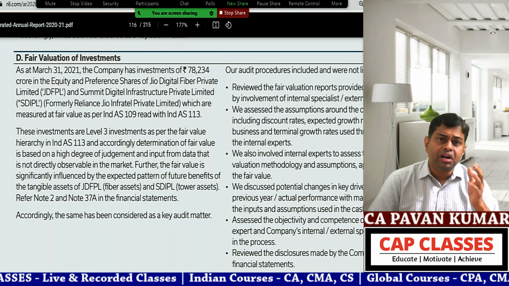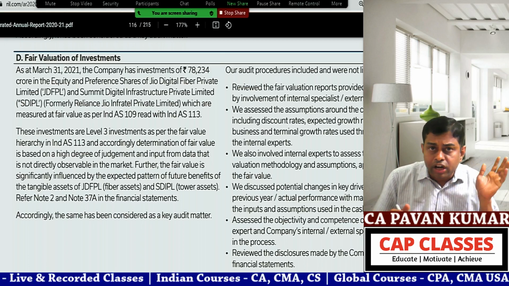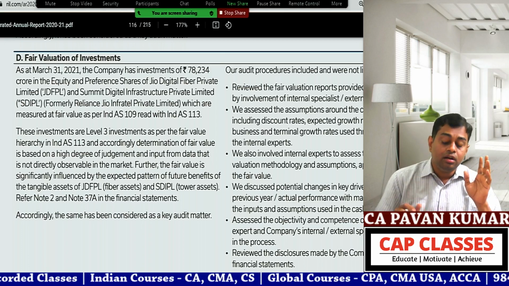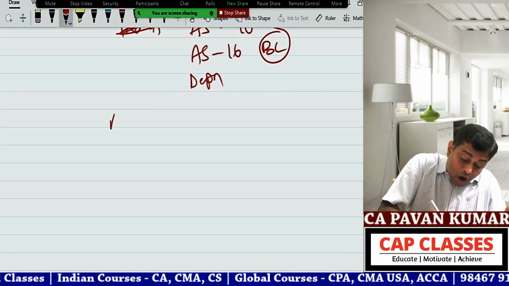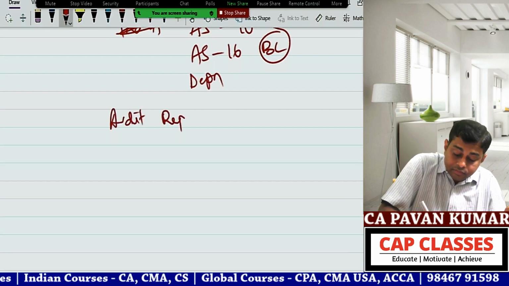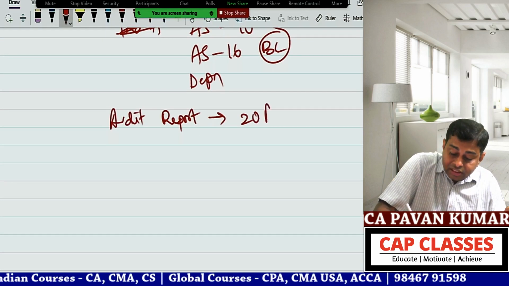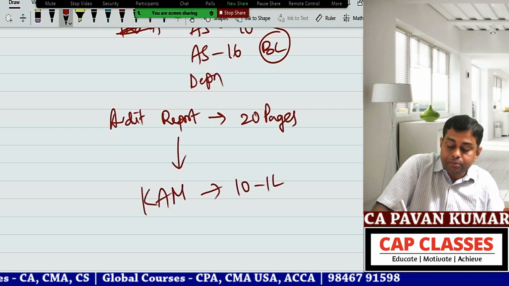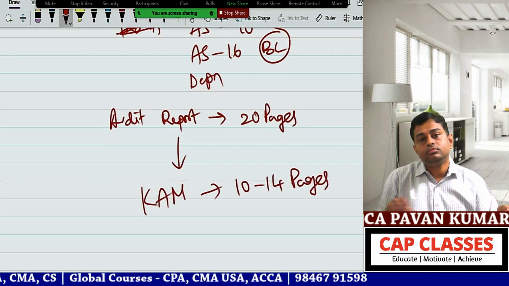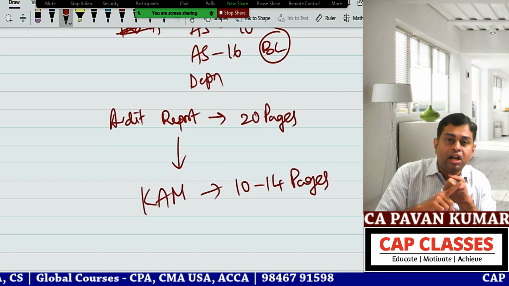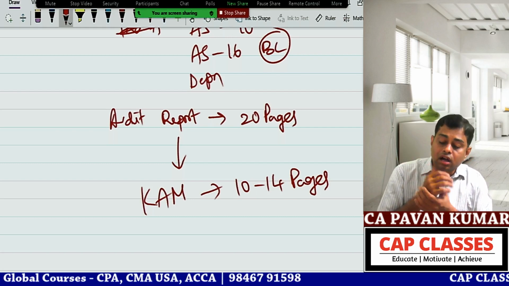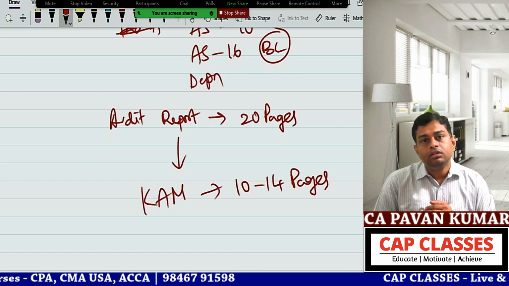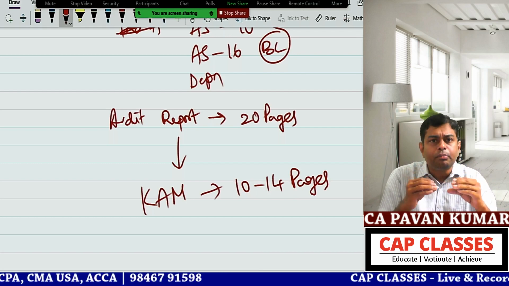That's all. I read the SBI audit report for this year. I read the ICICI audit report. I read the Reliance audit report. I read Unilever. Can you believe, if the audit report is 20 pages, the CAM will be 10 to 14 pages. That means you call it the 143 report, you call it CARO, all these things. CARO, of course, they'll give as an annexure. That is a different story. So all the others are these small paras.